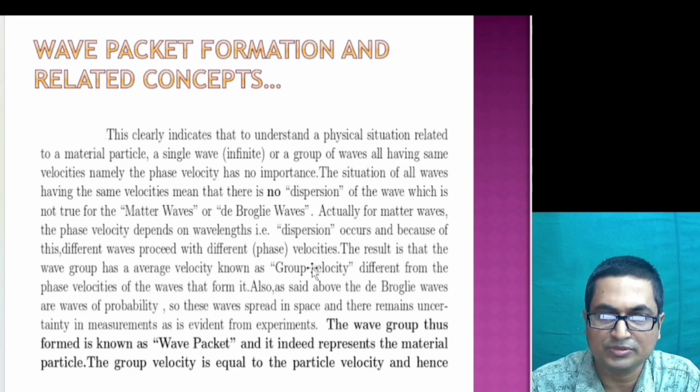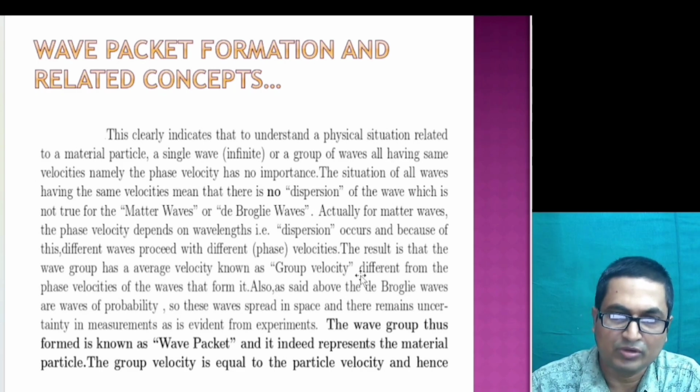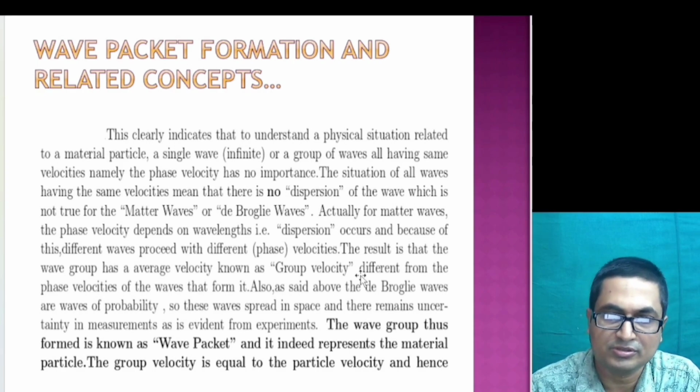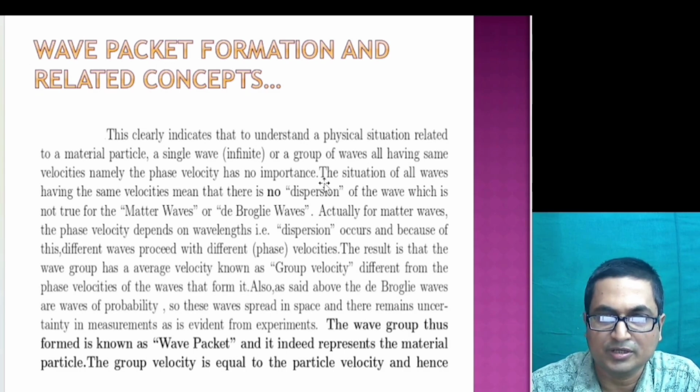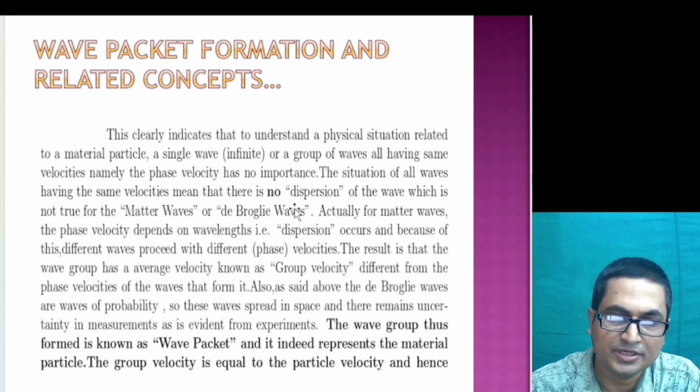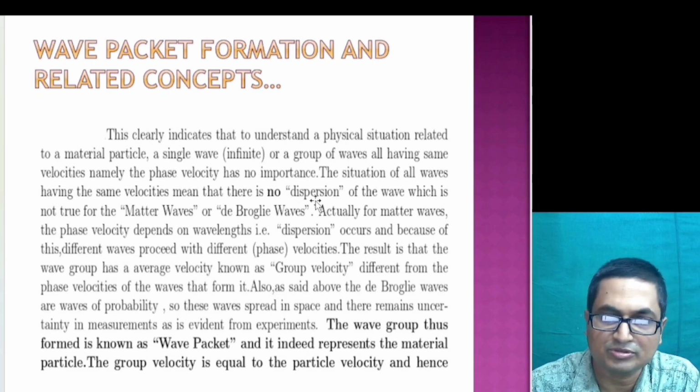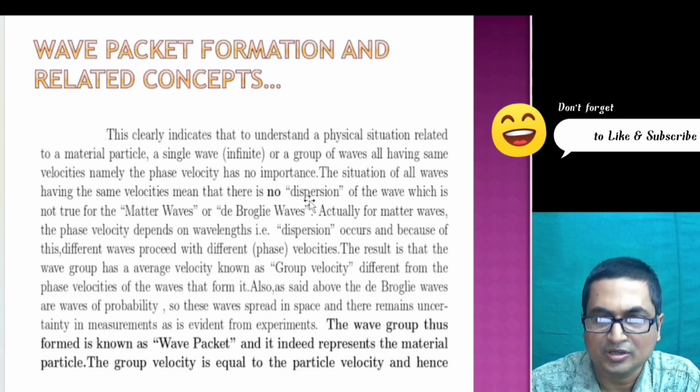and we now have a group of waves having different velocities, or a group of waves moving with an average velocity, which will later be termed the group velocity. Regarding this situation, a material particle moving with a phase velocity means we have an infinite number of waves all having the same velocity, the phase velocity, and also the same amplitude, meaning that there is no dispersion, because dispersion means velocity is dependent on frequency or wavelength.